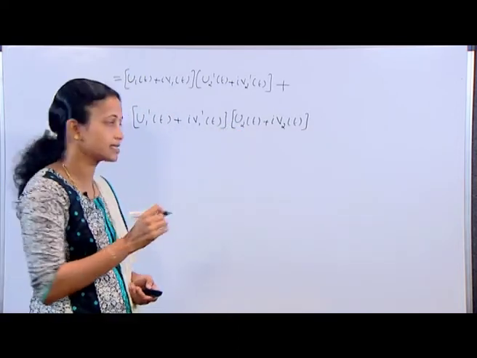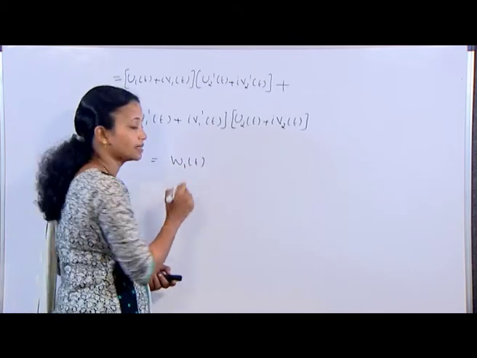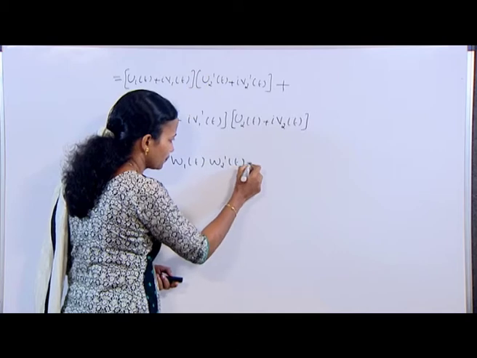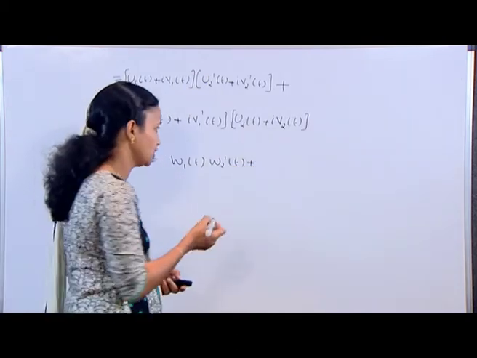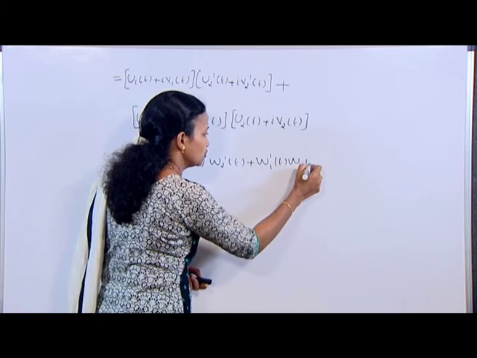This we can write as, which is equal to what? It is nothing but w1(t) into w2'(t) plus w1'(t) into w2(t).